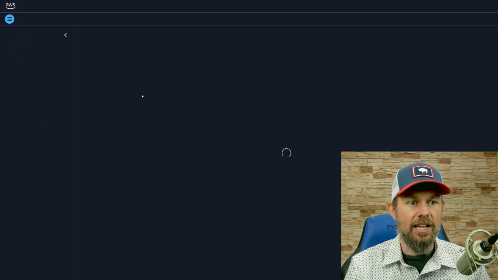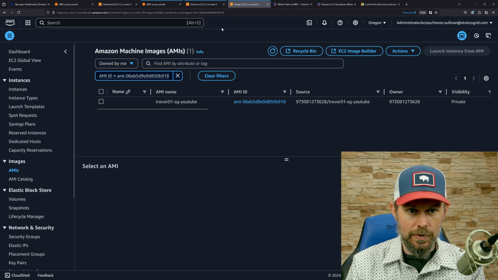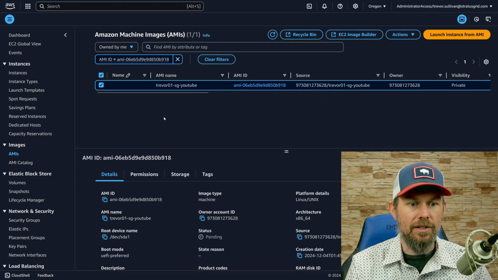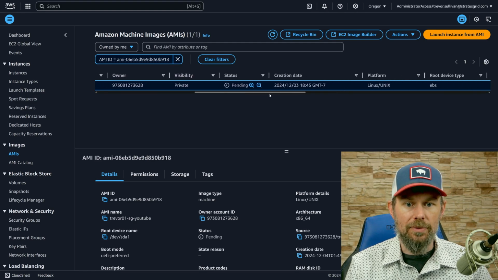So we'll just click on the AMI ID right there, so we can go over to the images screen. And if we check it out right here, hopefully everything should be good to go.